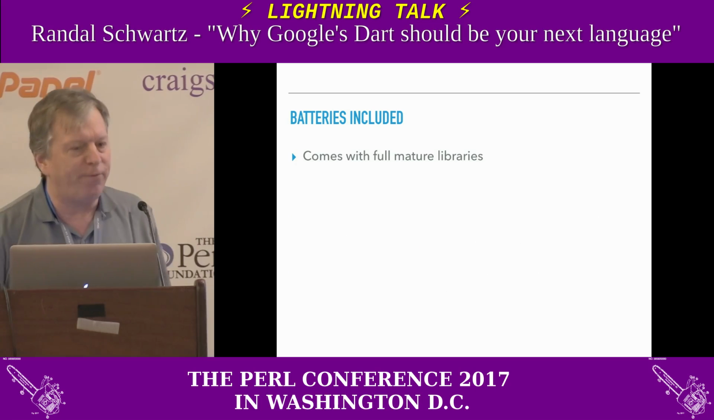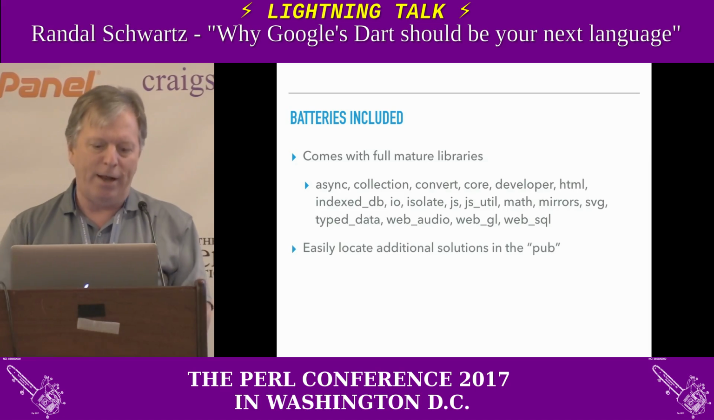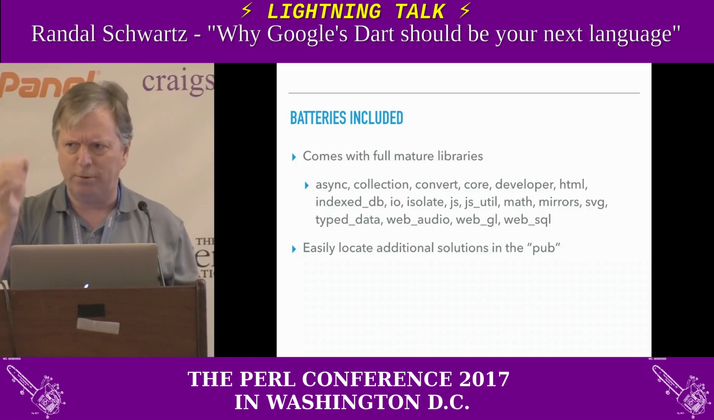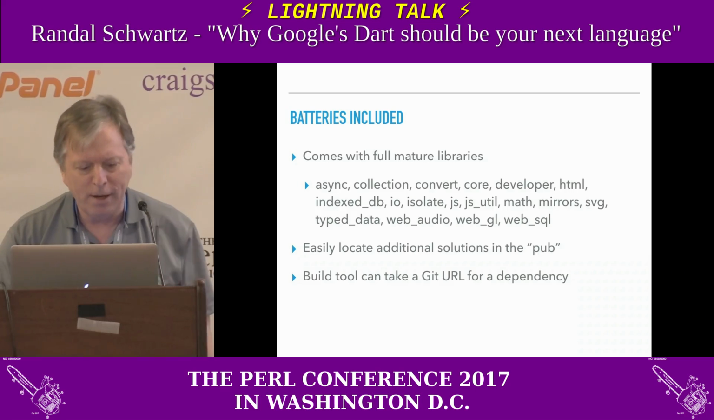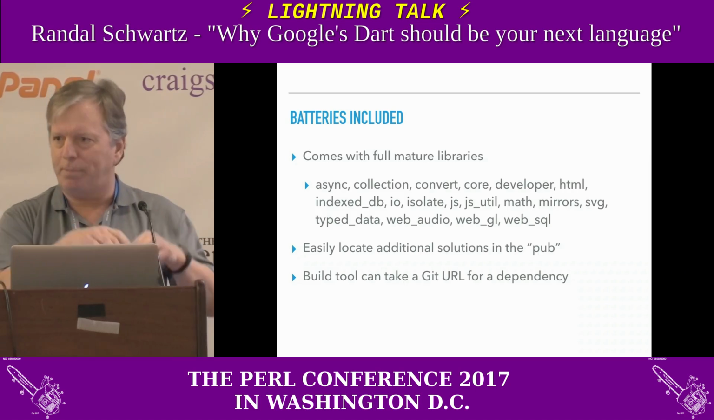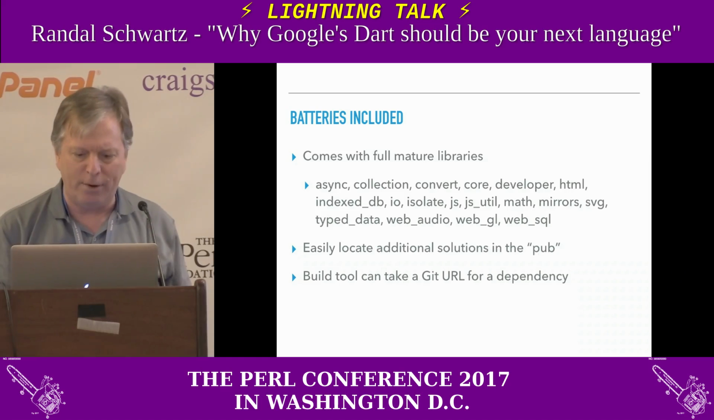Batteries included. It comes with full, mature libraries. I'm not going to list those. You can read them. Okay? And again, additional solutions in their pub already. Pub because it's like darts, and you do darts in a pub. Yeah, there we go. Okay. Ah, now I get it right. Okay, the build tool can take a Git URL for a dependency, so you don't even have to publish it to the pub. You can just say, this Git repo is one of my dependencies, and it automatically keeps fetching it down when it needs to.